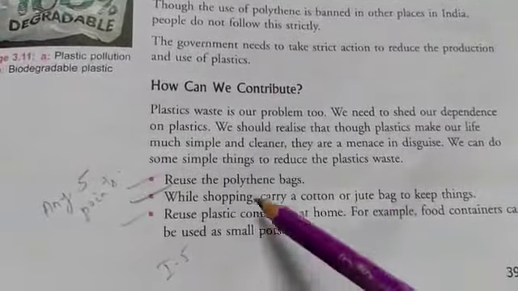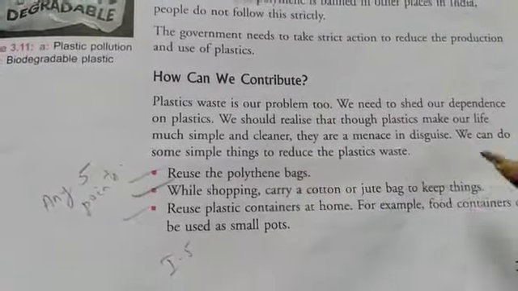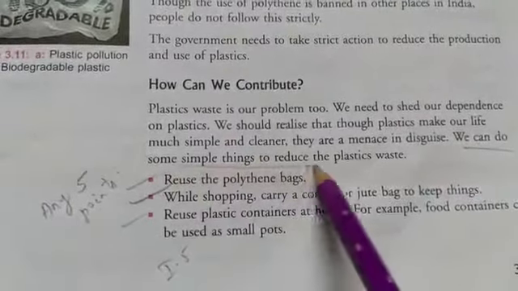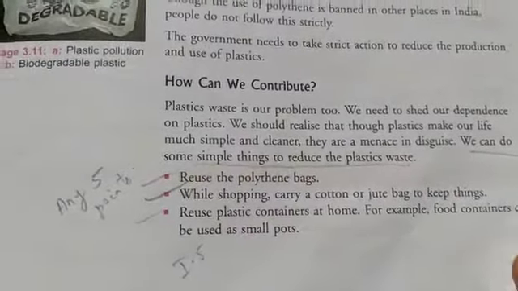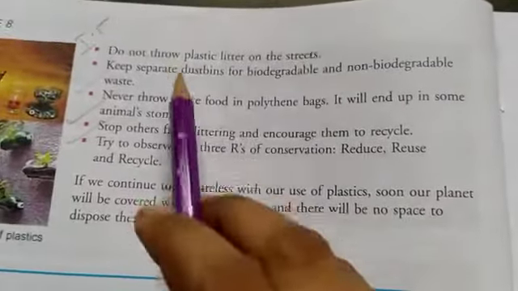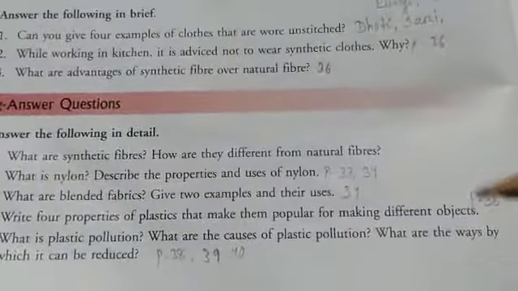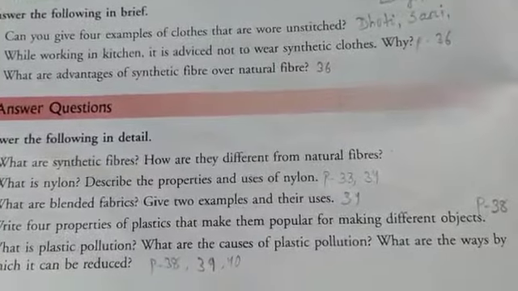Next, how can we contribute, or what can we do? We can do some simple things to reduce plastic waste. Any 5 points you can write here, and here any 5 points you can write. So this is about your question answers. Long questions and short questions you will get in the PDF. These page numbers also I will send in the PDF so that it will be easy for you to write in your copy with good handwriting.